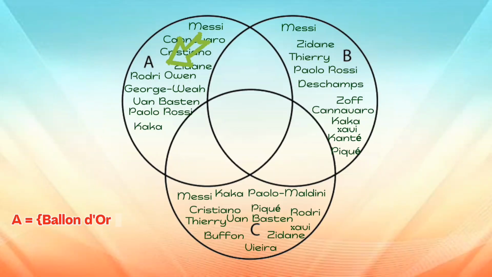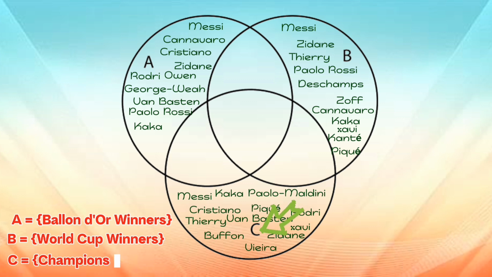Circle A represents Ballon d'Or winners. Circle B represents World Cup winners. Circle C represents Champions League winners.